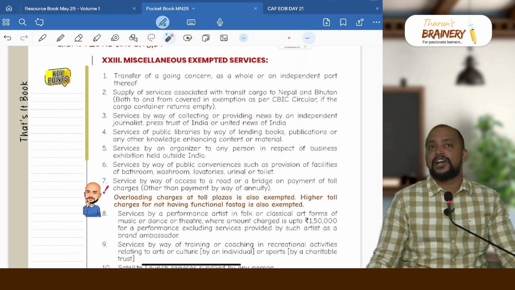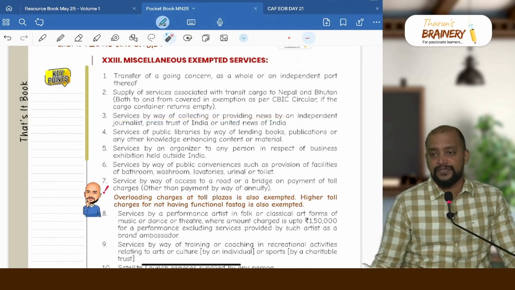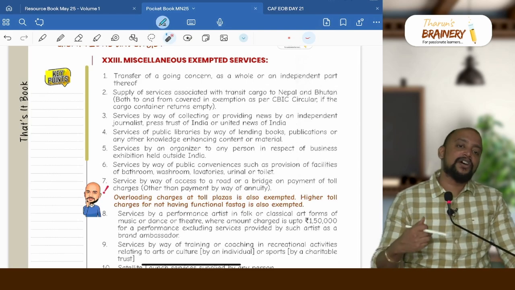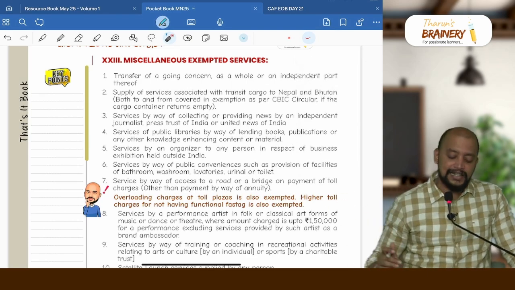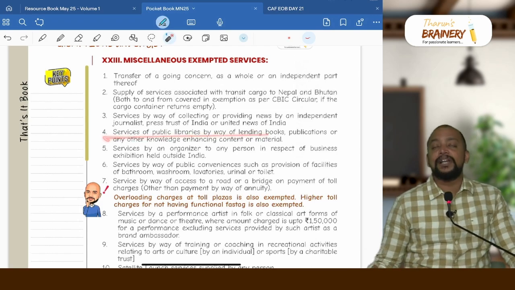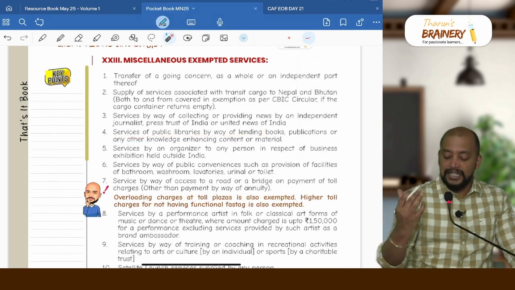Service by way of collecting or providing news by independent journalists, Press Trust of India or United News of India. So they collect the money for giving the news, exempted. They collect the money for broadcasting the news, that is exempted. Then services of public libraries by way of lending books or other knowledge enhancing material, so the lending fees will be exempted.